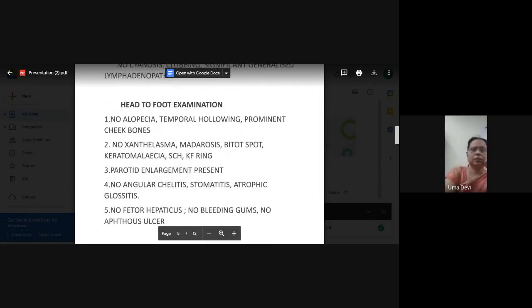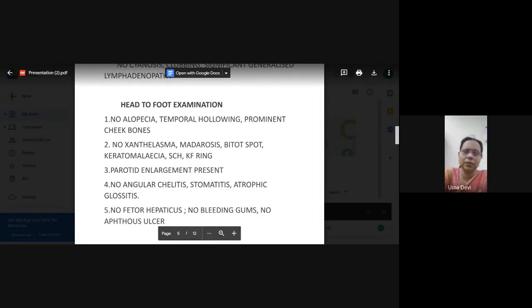So the first patient has alopecia, you can have temporal hollowing, then you can have this. All this is called as what phases? Cirrhotic phases. That is what you are trying to rule out. Then in the eye you can have Bitot spots, keratomalacia, KF ring.